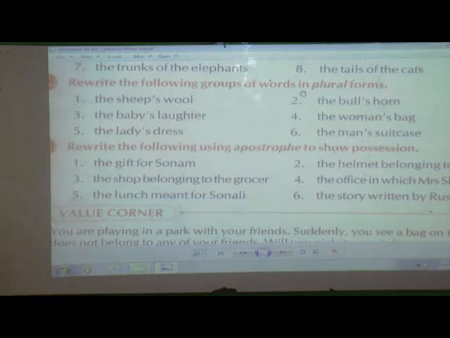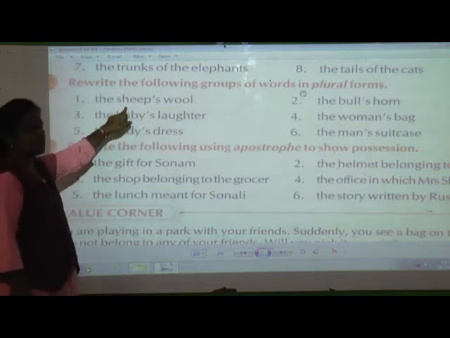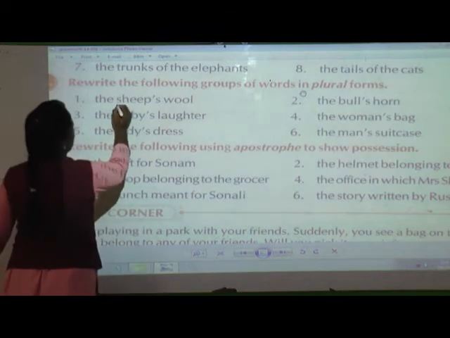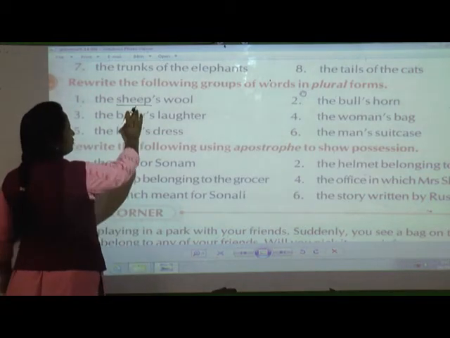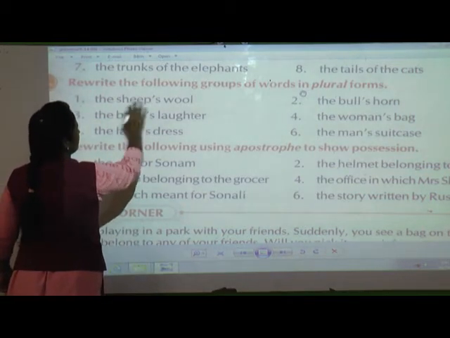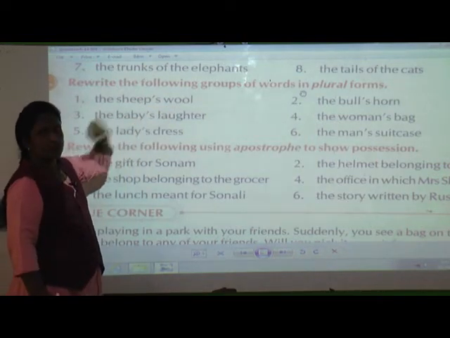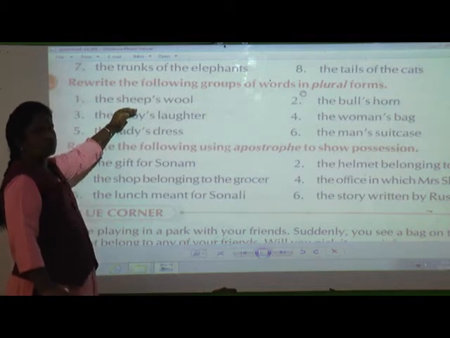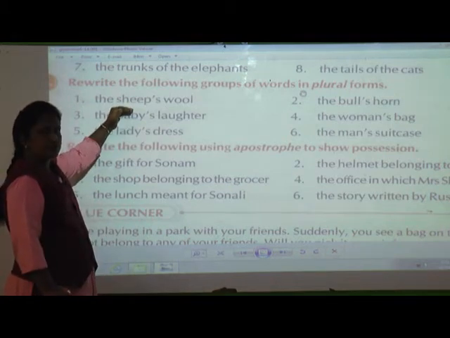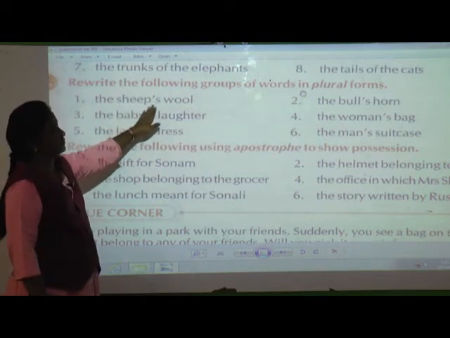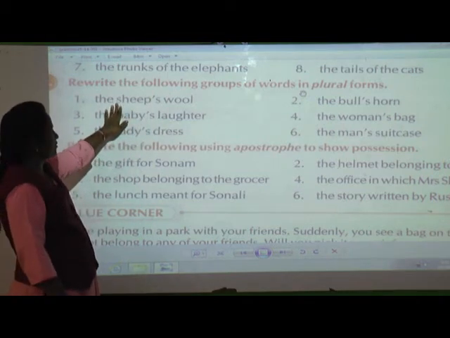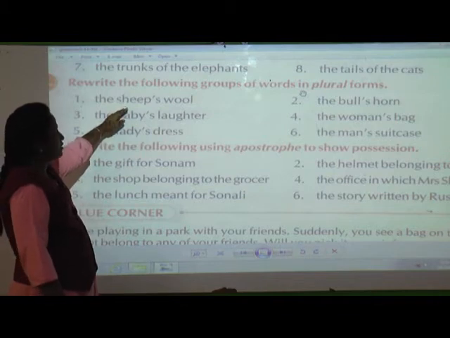Yes, because I told you, you are not going to change it, because in singular also we use this word sheep only, and for the plural also we use the word sheep only. So this group of words will be as it is. Here they have told us to write it into plural form. So here we are not going to change, because in singular also we use the word sheep, and for the plural form also it is sheep only. So this group of words will be as it is, because in the plural also we write sheep's only.